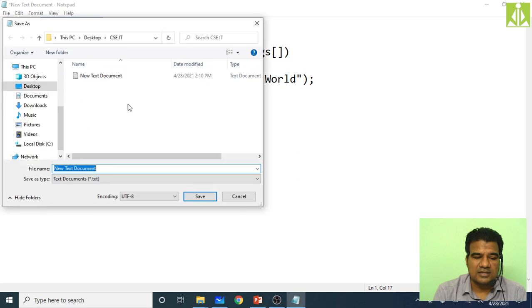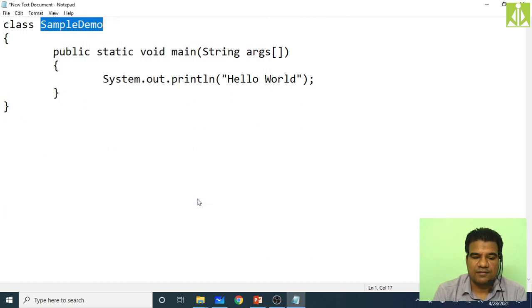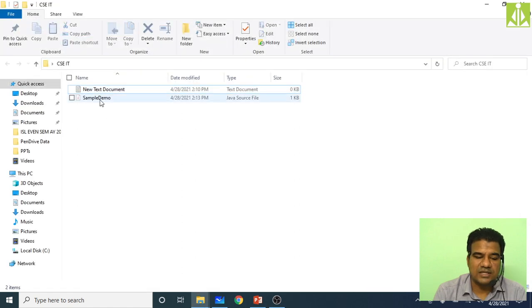Inside CSC IT, the directory I created on the desktop, I am saving my program, Control V, SampleDemo.java. Now click Save. The program got saved. As you can see, previously this file was a text document, but now SampleDemo.java is a Java source file. Like this you can save a Java source file.